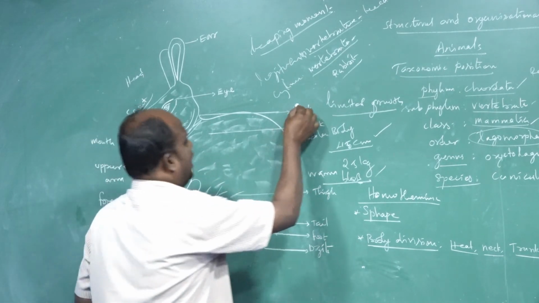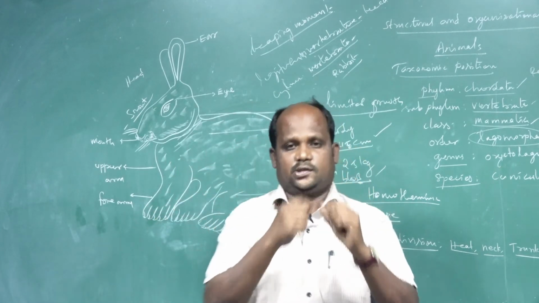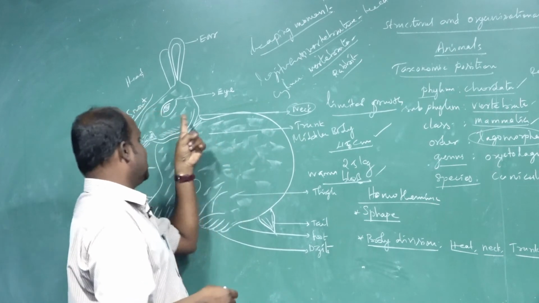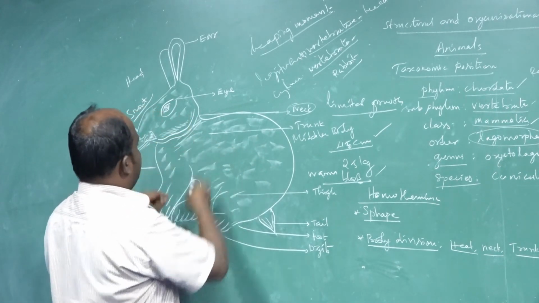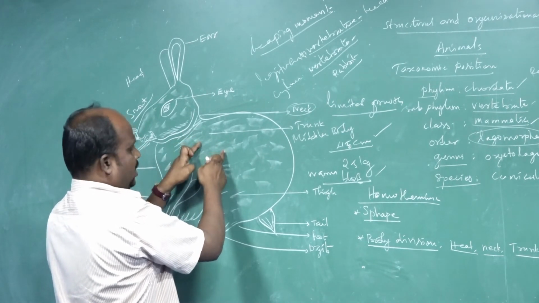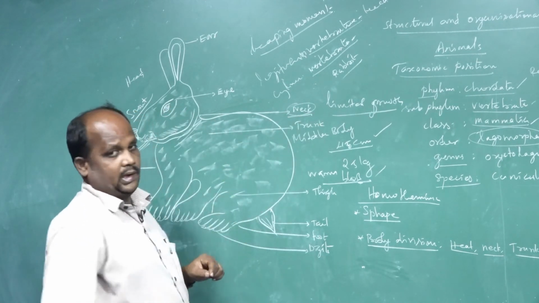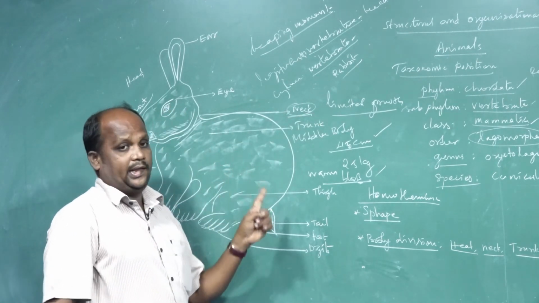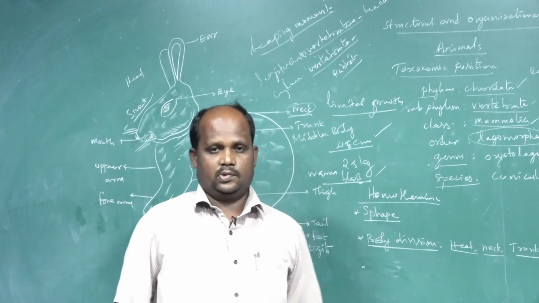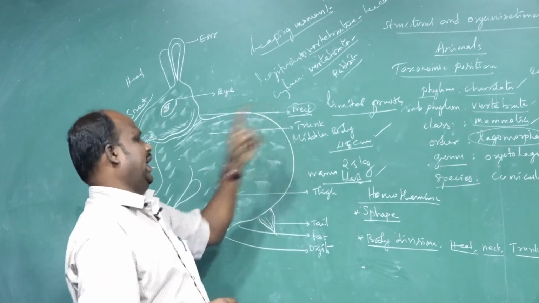Next is the neck region. The rabbit's neck is a very short structure. The neck helps to connect two parts: the head region and the trunk, which is the middle part of the body. Head and trunk are both connected by the neck region. Another major role of the neck is that it helps head rotation.